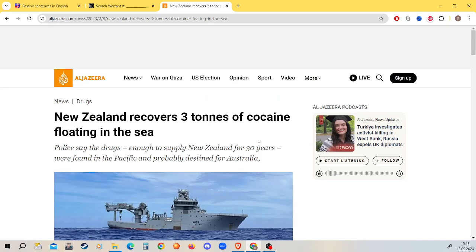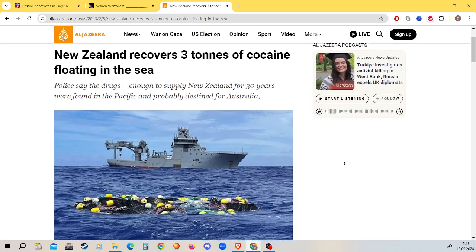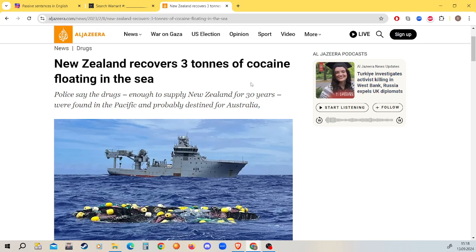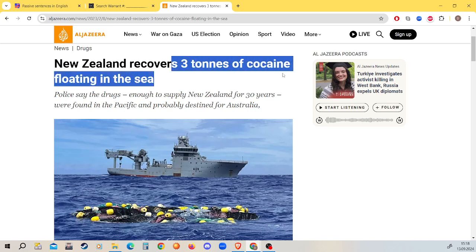Okay, so let's go back. Let's try to understand this. First of all, 3 tons of cocaine. How much would that be for Berlin? A week, a day, a month? I've been told Berlin goes through heroin more, but I could be completely wrong there. So the drugs, where were they found? Where were they found? Were they found off the coast of Australia, off the coast of New Zealand, off the coast of Tahiti, or just somewhere in the Pacific Ocean?